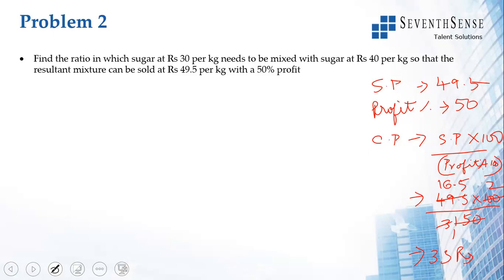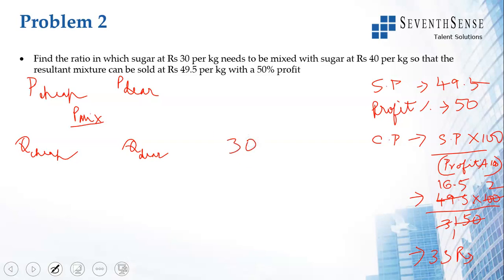Okay. So if you look at price of cheap, price of dear, price of mixture, quantity of cheap, quantity of dear. Okay, this price of mixture is not 49.5, it is 33, which is sold at a profit of 50%. It's sold at 49.5. But here, price of the mixture, you have to write as 33. Price of cheap is 30. Price of mixture is 33.